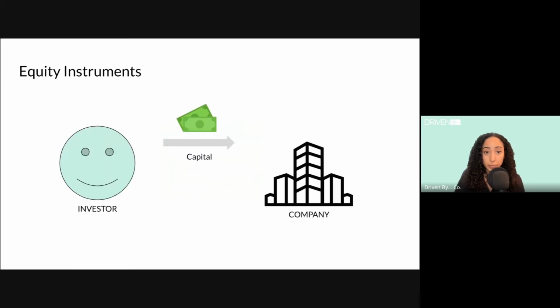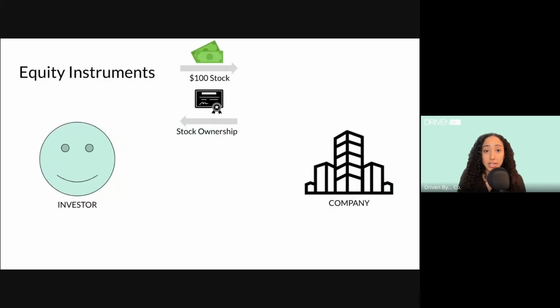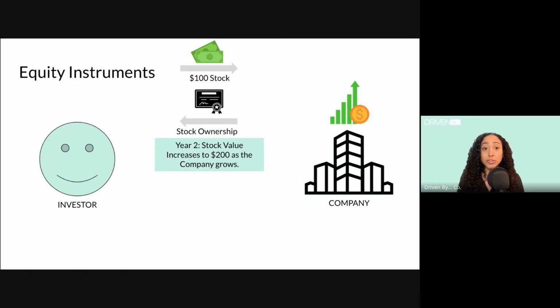So here's how it works. In this case, you provide your money or capital to the company as your investment. And in return, they provide you with some stock ownership. Now, let's say for an example, you bought a stock for $100. After a year, the company performs so well that the value of that stock doubles to $200. So you, as the investor, then decide to sell the stock and cash it out for $200, making a profit.